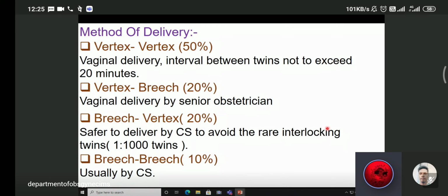If the first baby is in breech presentation and the second baby is in vertex presentation, the baby which is in the lower segment and presented should be delivered by C-section, avoiding the rare complication of interlocking twins, that means 1 in 100 twins. Then again, if both babies are in breech presentation at full term, ideally go for cesarean section.